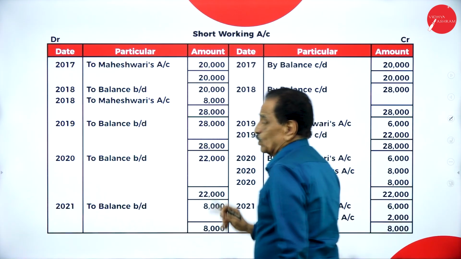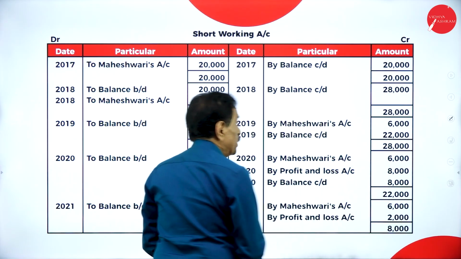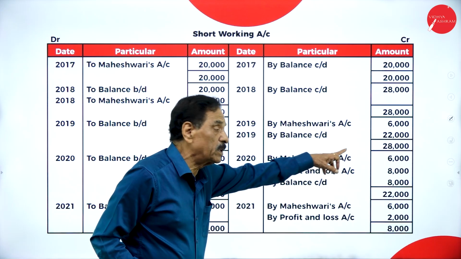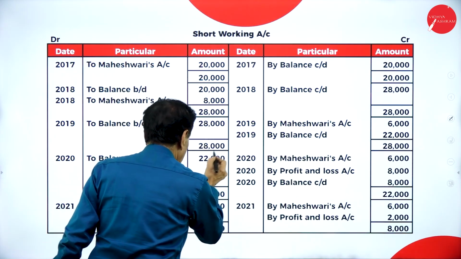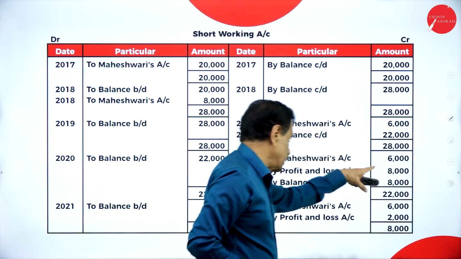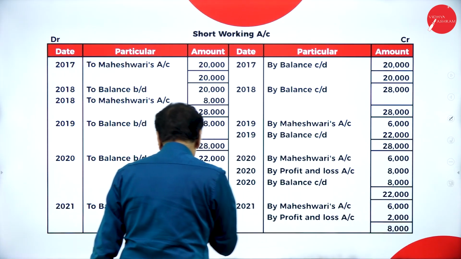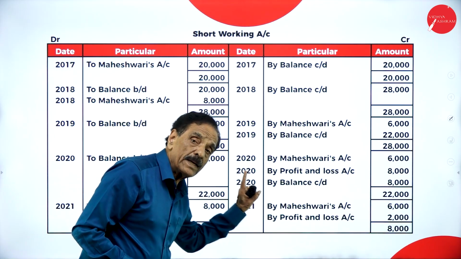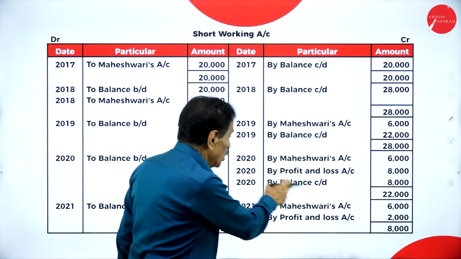20 plus 8, 28,000. Then brought down 28,000. How much recover? 6,000. How much would you not recover here? Still we have a balance of 22,000. Brought down 22,000. How much do you recover? 6,000. How much could we not recover? 8,000 brought down. Out of 8,000, how much can we recover? 6,000. How much could you not recover? 2,000. That we have shown here.